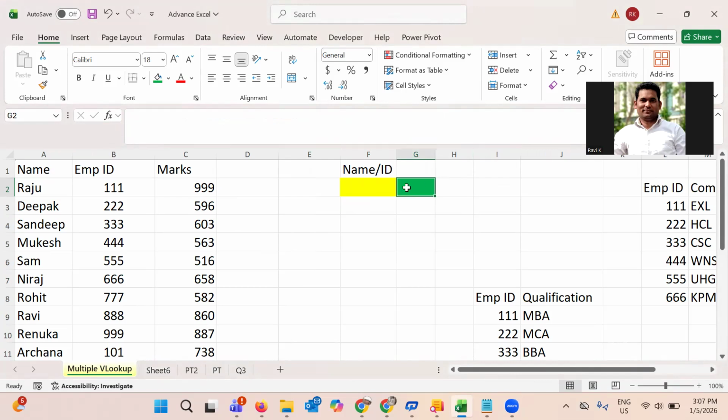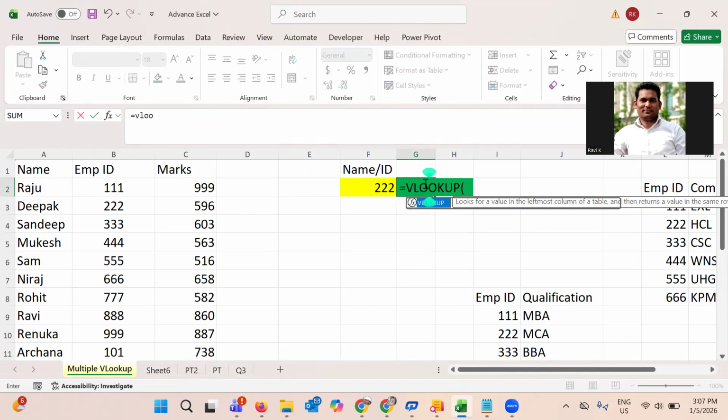We are not sure whether the user is going to input either the ID or maybe the name. I have just given the example of name. That might also be a unique thing, but here I'm explaining that the user might also input the ID. Suppose the ID is triple two. So it's very easy to use the VLOOKUP. Here, I will use VLOOKUP.